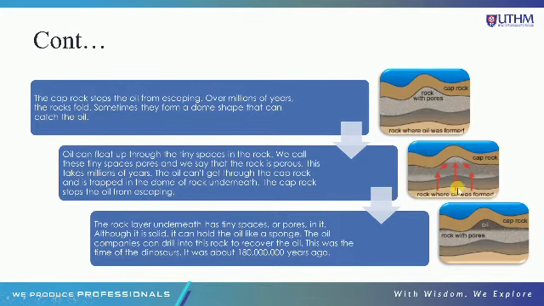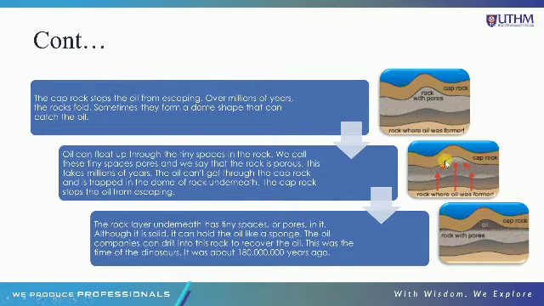Sebagaimana yang kita tahu, hydrogen gas ni adalah satu bahan yang mana dia punya ketumpatan adalah rendah. So dia akan terapung dan akan tersekat dekat cap rock.